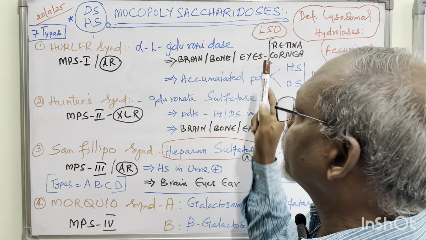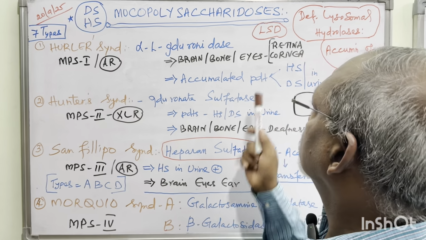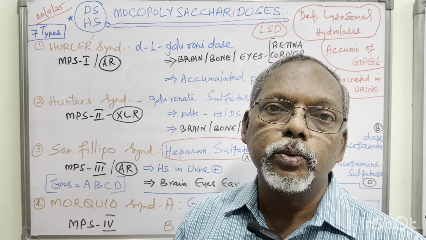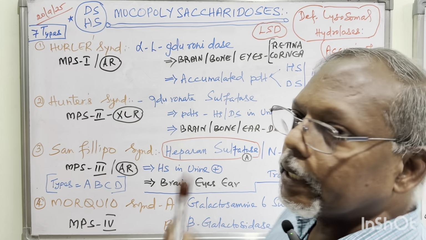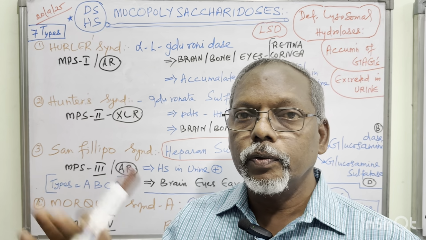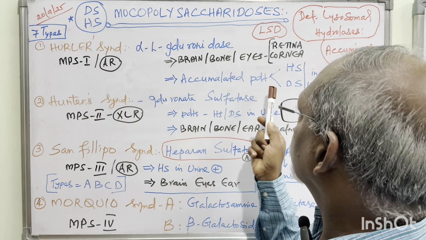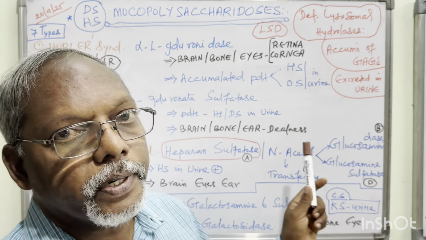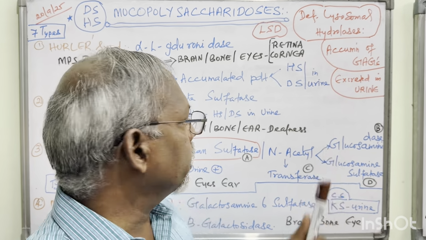Accumulation occurs in brain, bone and eyes. In the eyes, GAG accumulation produces retinopathy and corneal clouding, finally loss of vision. The accumulated product is usually heparan sulfate and dermatan sulfate, which is excreted in urine.